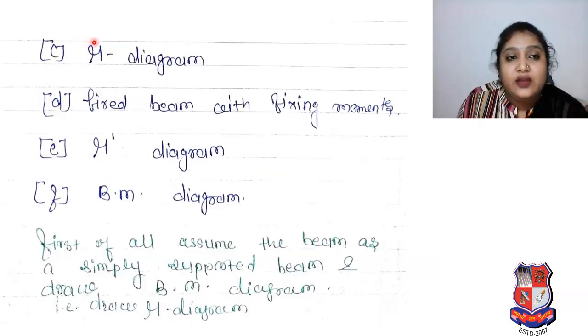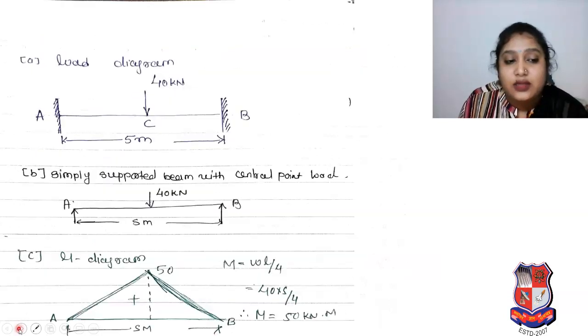Then you have to go for the Mu diagram, then the fixed beam with fixing moments, then the Mu dash diagram, then the bending moment diagram. So first of all, assume the beam as a simply supported beam and draw the bending moment diagram, like draw the Mu diagram. Dear students, whatever steps A, B, C, D, E, F are concerned, as per that you have to plot your diagram. Keep those steps in your mind to solve the problem easily.